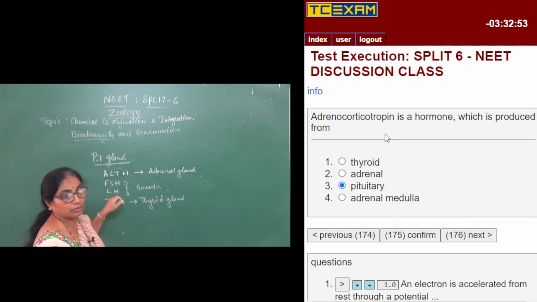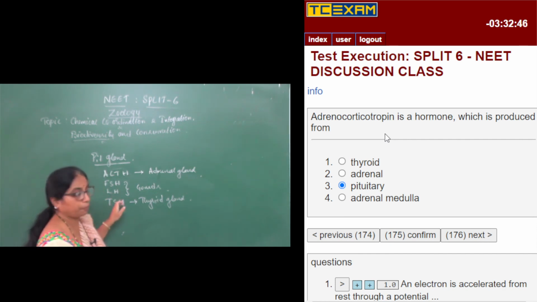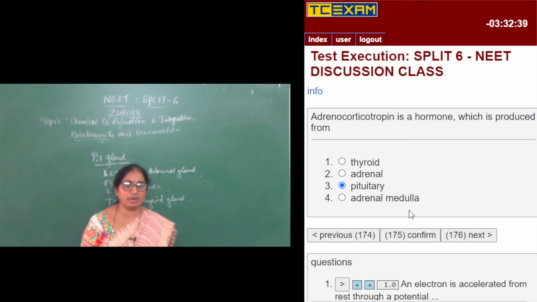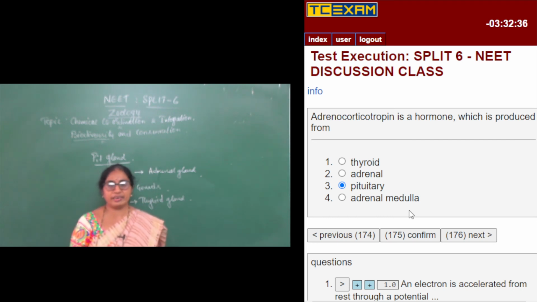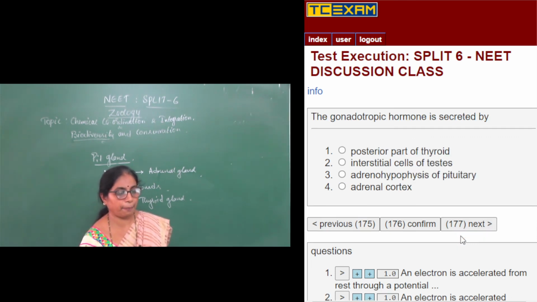Next, we have thyroid, which is stimulated by TSH, which is secreted by the pituitary gland. Then adrenal medulla. I told you adrenal gland; medulla is a part of the adrenal gland. The innermost part of the adrenal gland is called adrenal medulla, which is going to secrete adrenaline and noradrenaline, also called F3 hormones, or emergency hormones, or catecholamines.